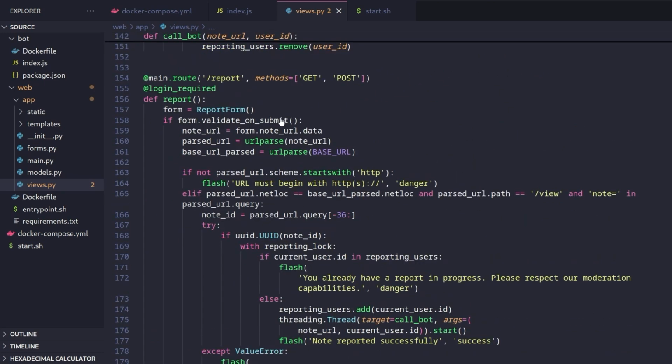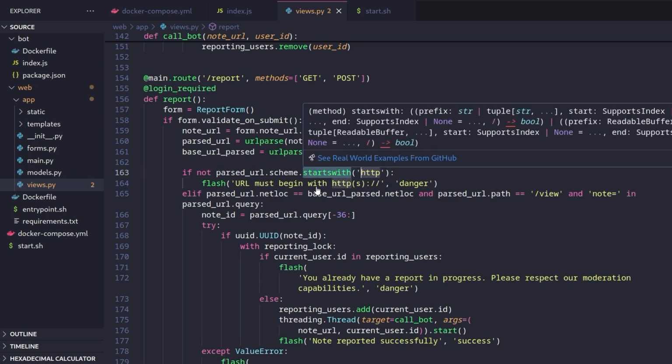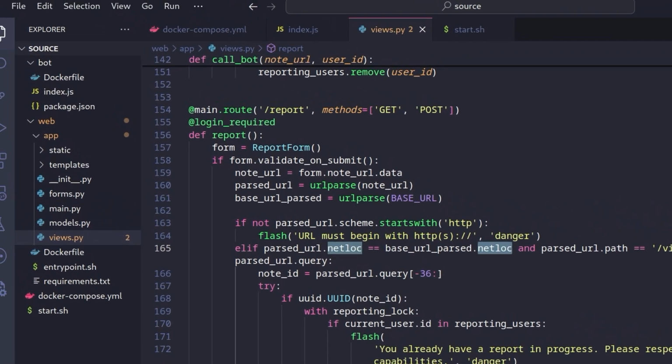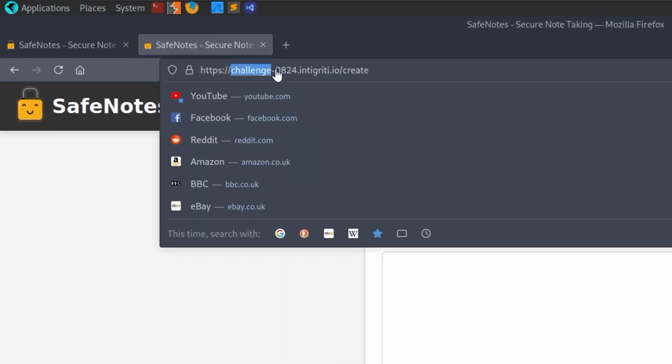Yeah, so down here, whenever you actually report the URL, it's going to parse it. It's going to make sure that the scheme starts with HTTP or HTTPS. And that's to make sure people can't put in like file or JavaScript as a protocol or something weird that I don't know about. And then it's also going to check some other parts of the URL. So it's parsing the URL. It's going to make sure the net locator matches the base as well. That'll be provided as an environment variable, and that's basically going to be the challenge domain. So in this case, it would just be this bit.